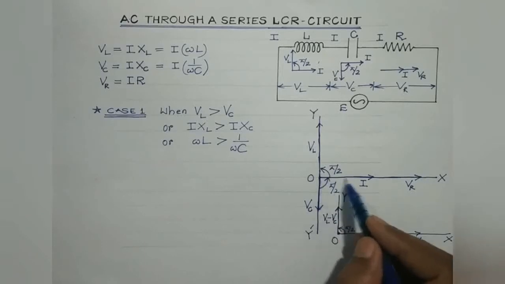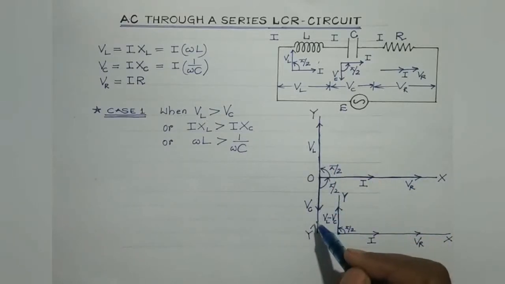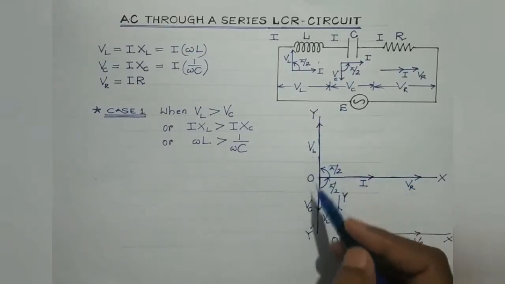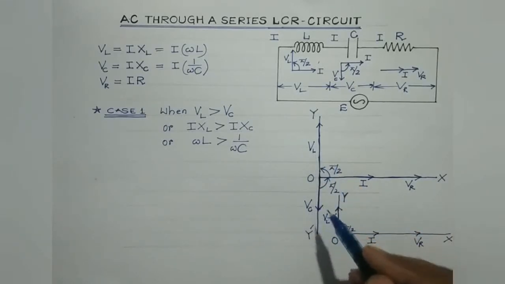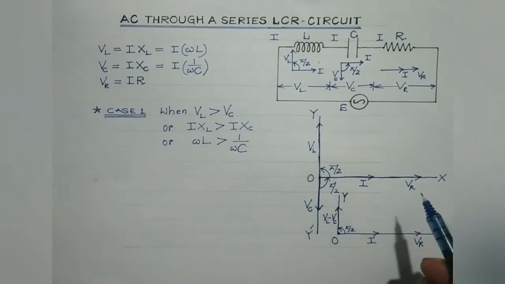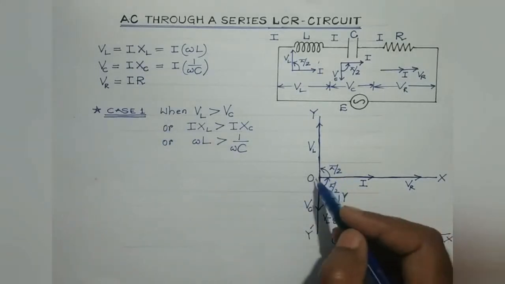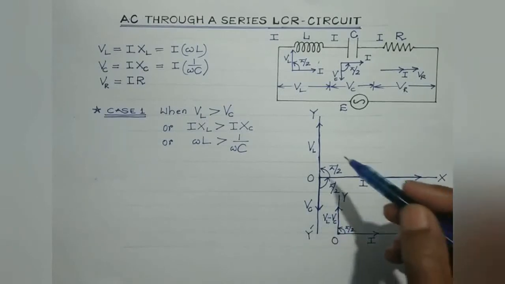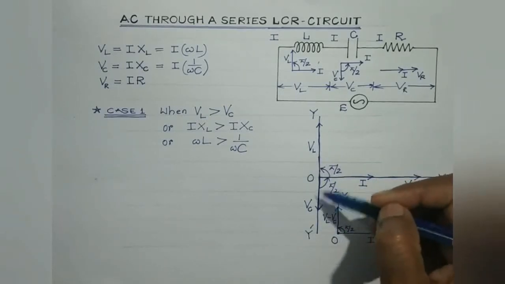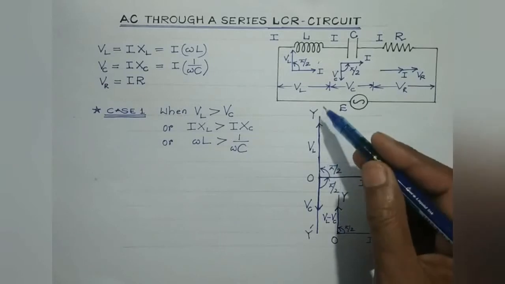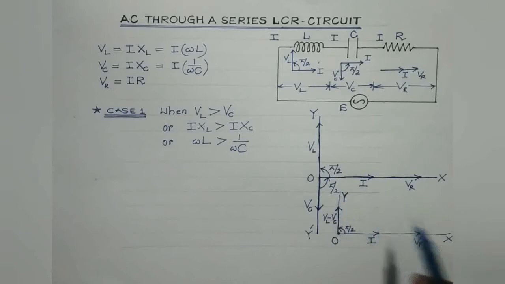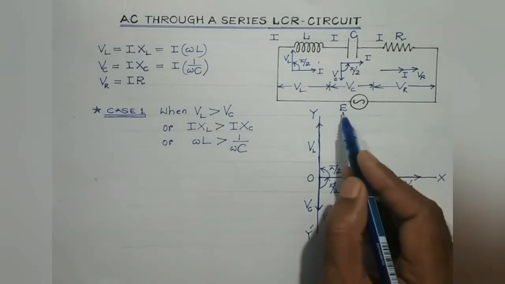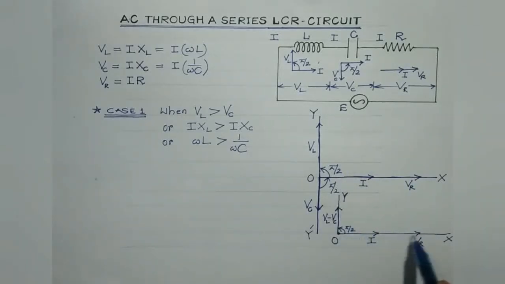Here, these are the three phasors, VR, VL and VC. There can be three cases: VL greater than VC, VL less than VC and VL equal to VC. We will discuss each of these cases one by one, right? In case 1, we have considered VL to be greater than VC. So the resultant of VL and VC would be VL minus VC along the direction of OY. Now, E must be the vector resultant of VL minus VC and VR, right?